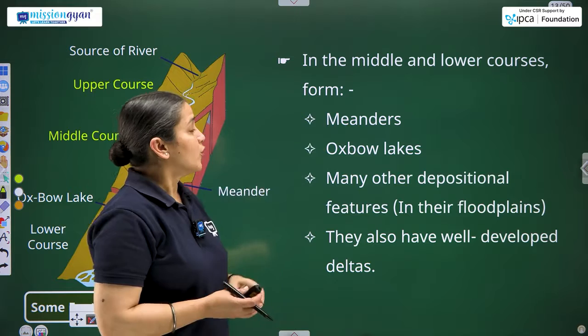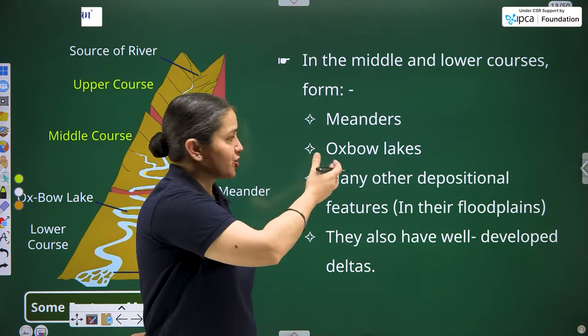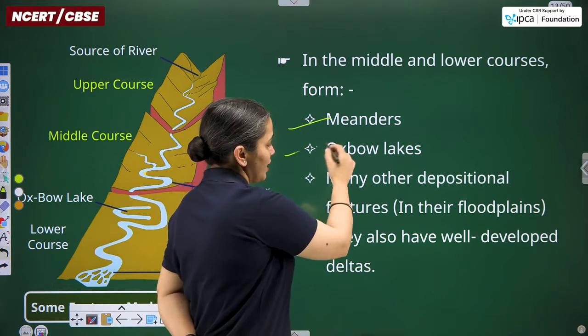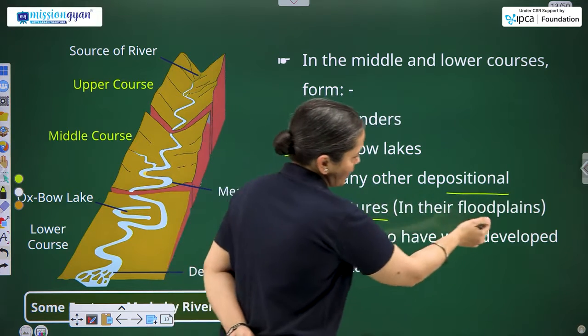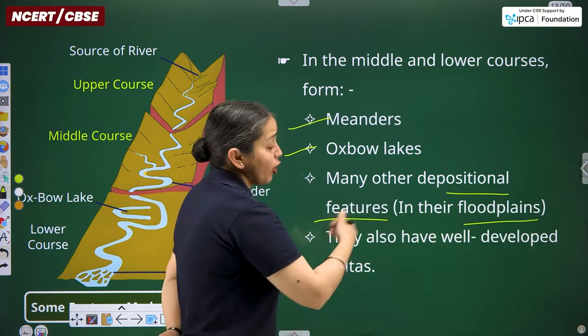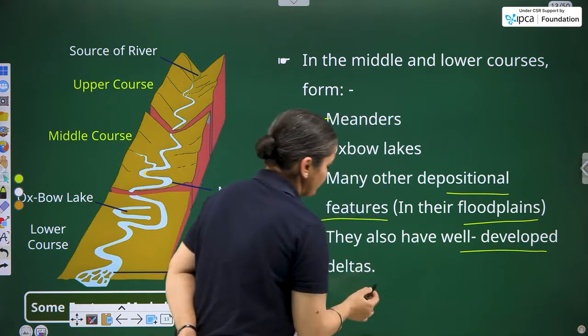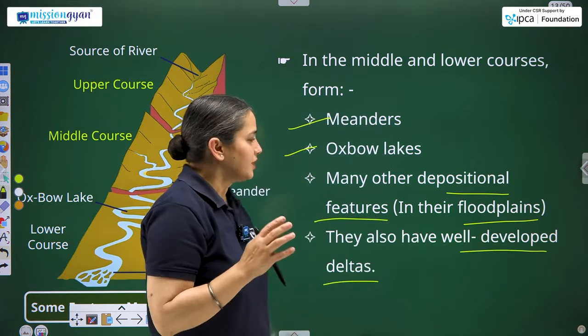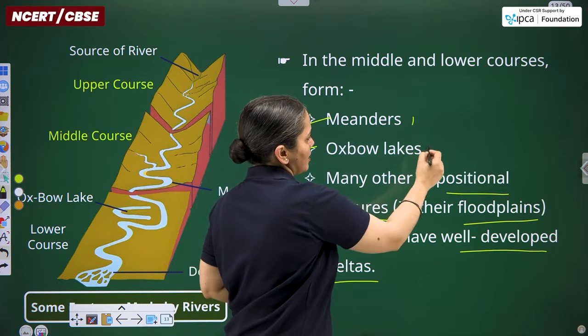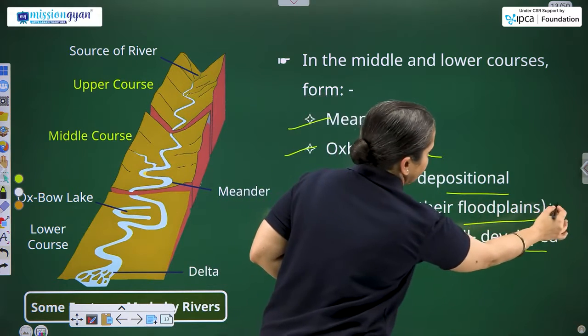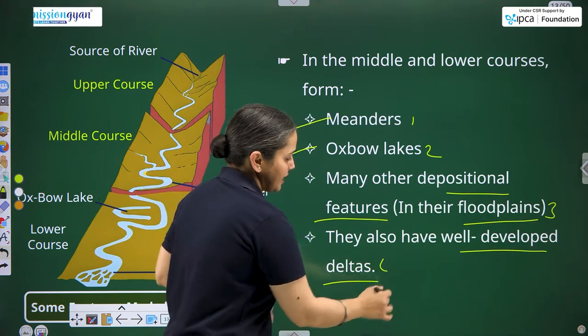In the middle and lower course, they form different landforms such as meanders and oxbow lakes, and many other depositional features in their floodplains. They also have well-developed deltas. So we have four features here: meanders, oxbow lakes, floodplains, and deltas.